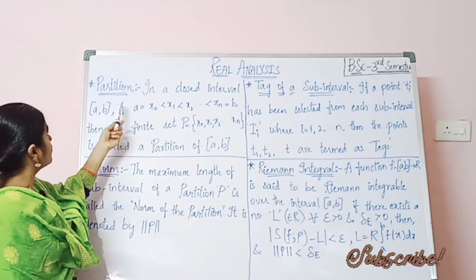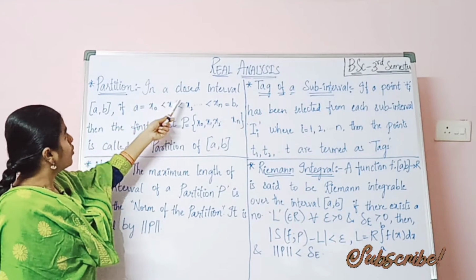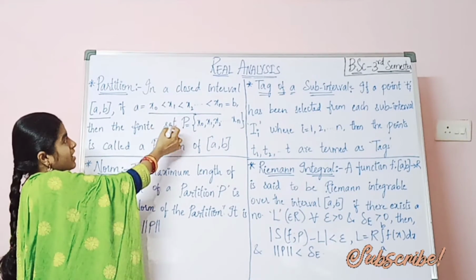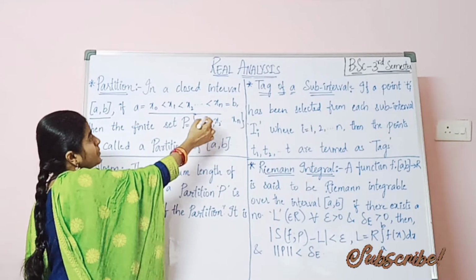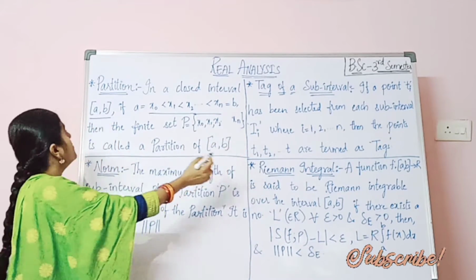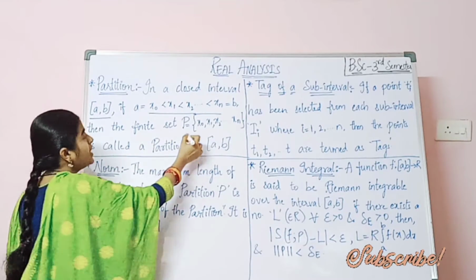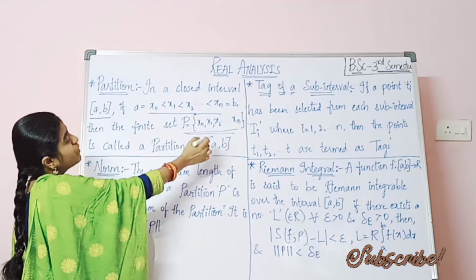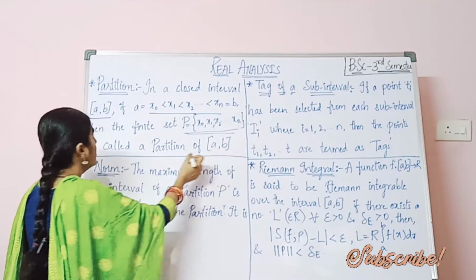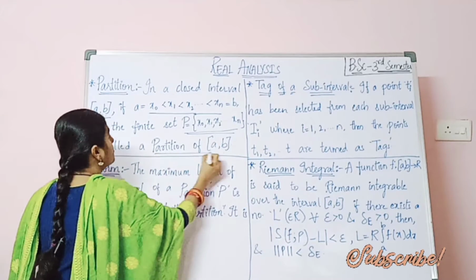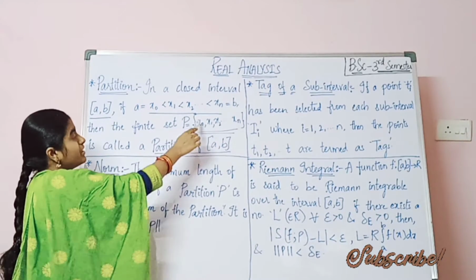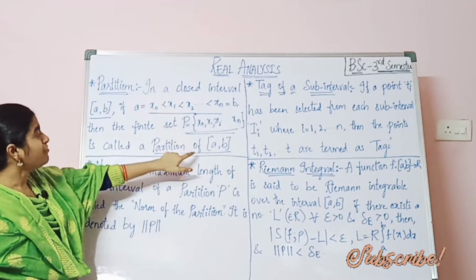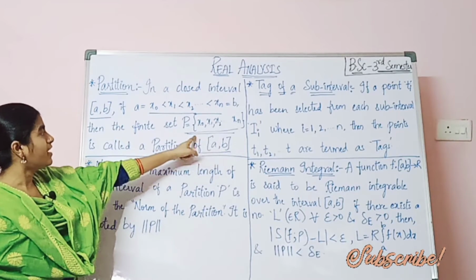So, first definition, partition. In a closed interval [a, b], if a = x0 < x1 < x2 < ... < xn = b, then the finite set P = {x0, x1, x2, ..., xn} is called a partition of [a, b]. So this finite set P is the partition of the closed interval [a, b]. So this is called the partition.